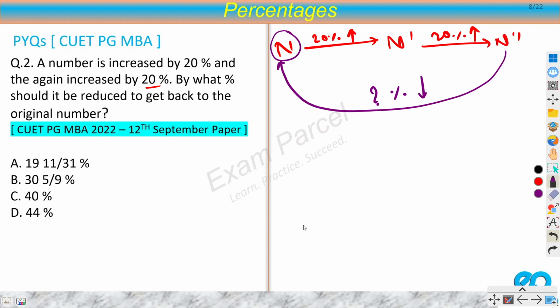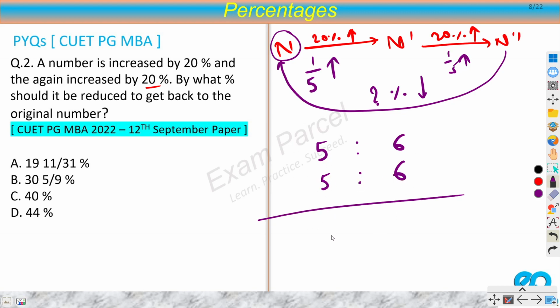Now the best method here would be to solve by ratios. So 20% increase means 1 by 5 increase. So can I say that from 5 I am increasing one more? So from 5 I am going to 6. So this increase is 5 is to 6. Again the same here, 1 by 5 increase. So again 5 is to 6.